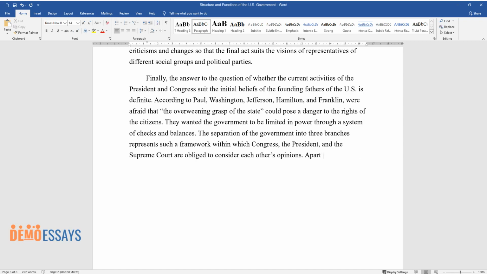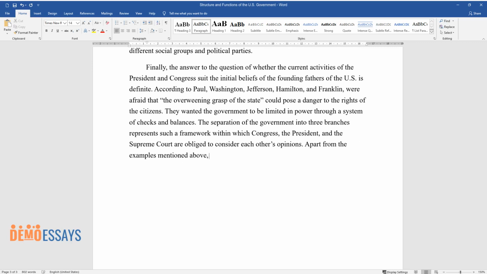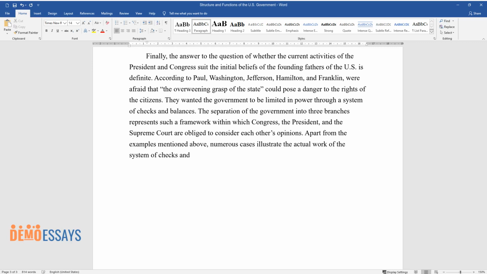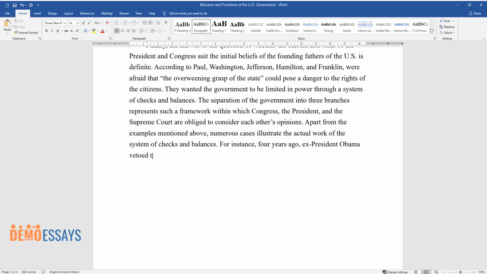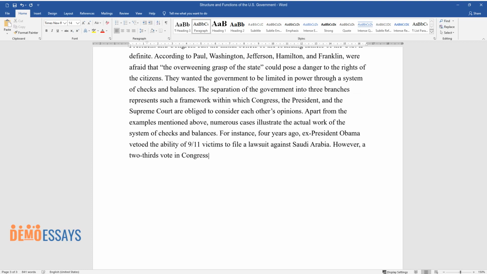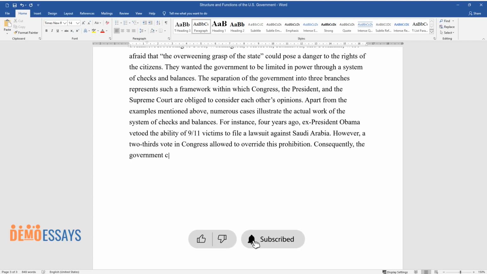Apart from the examples mentioned above, numerous cases illustrate the actual work of the system of checks and balances. For instance, 4 years ago, ex-President Obama vetoed the ability of 9/11 victims to file a lawsuit against Saudi Arabia. However, a 2/3 vote in Congress allowed it to override this prohibition. Consequently, the government cannot indeed seize power since it is divided among the three branches.